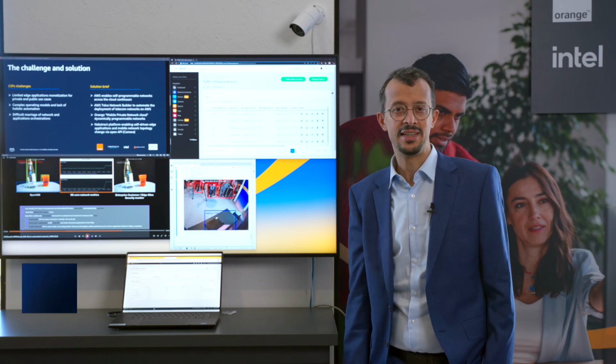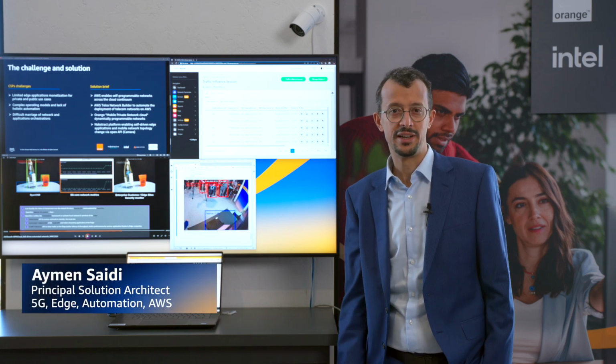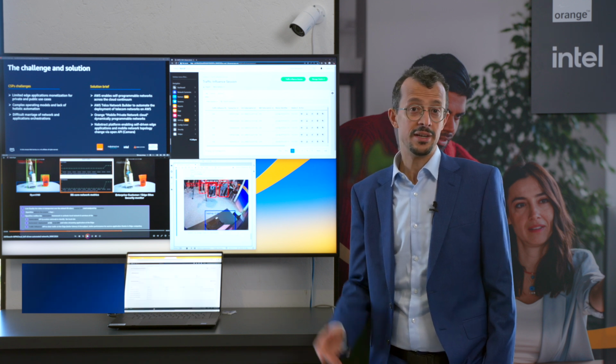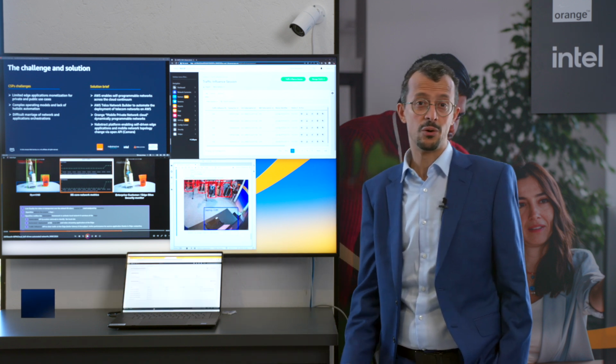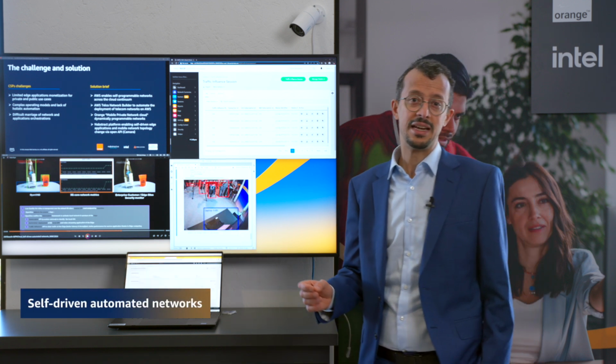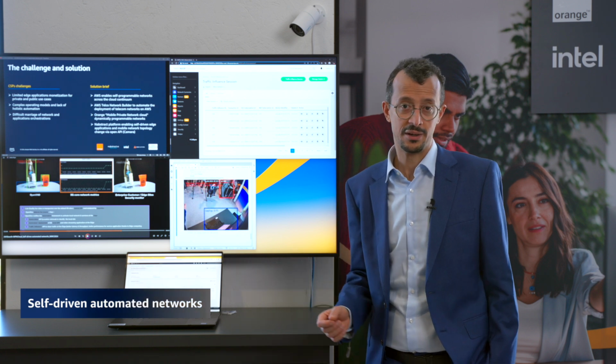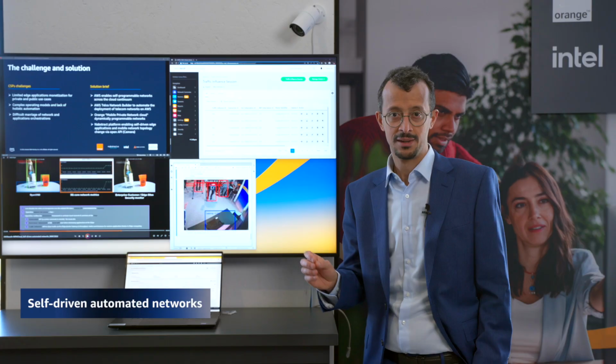My name is Ayman Saidi and I'm Principal Solution Architect for the AWS 5G team. I'm happy today to present a demo that we're doing with Orange, which is a self-driven application that programs the network in the background. In this particular demo, we're leveraging the API from CAMARA, traffic influence, to influence how the traffic will get a better path in the network.